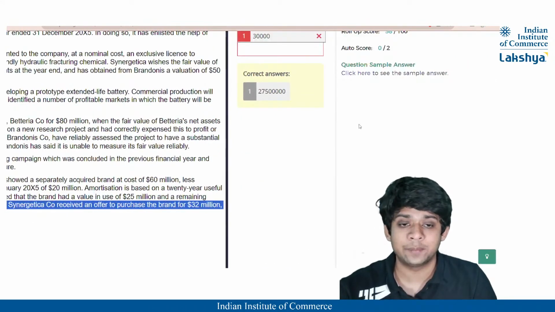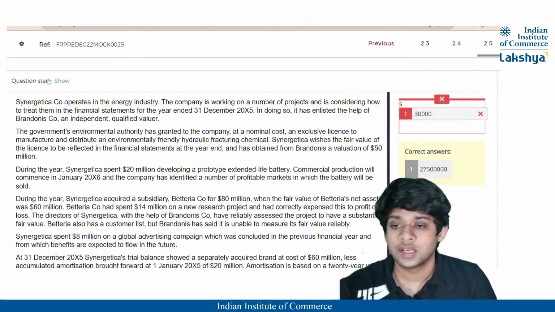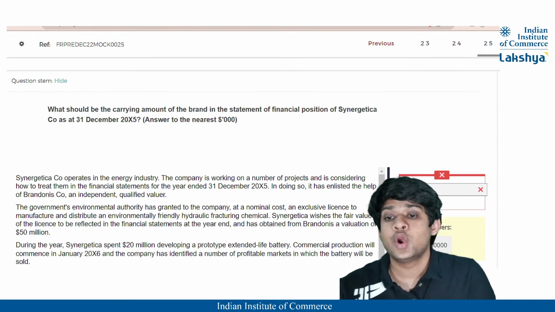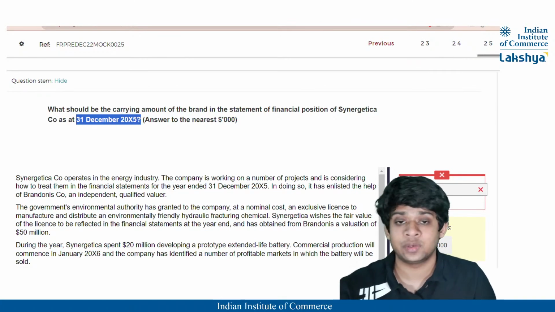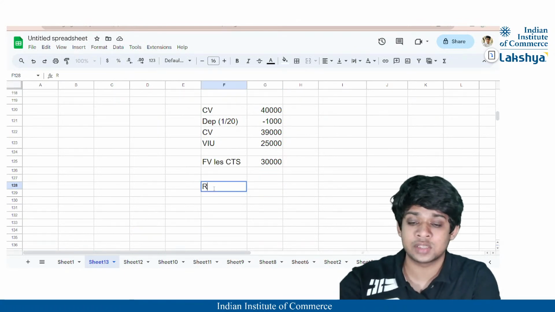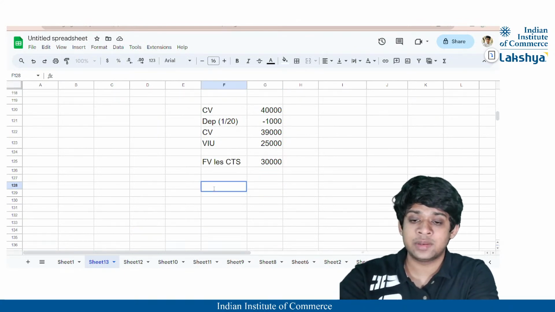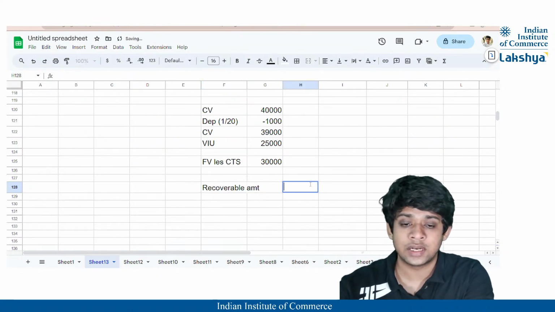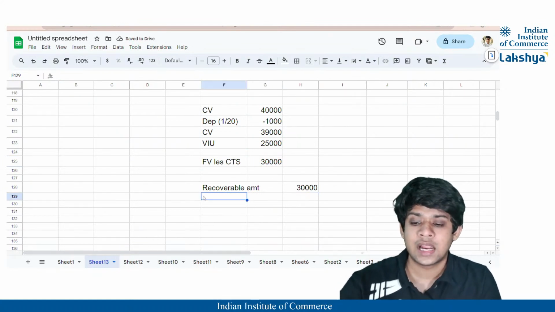We have to identify, what is the question asking for? We have to identify the brand carrying amount. Okay, what is the carrying amount of the brand in the statement of financial position? Okay, so it is at 31st December. So we did not charge depreciation after this, right? So firstly, what is the recoverable amount? What is the amount at which it will be stated? That is the maximum recoverable amount is nothing but 30,000, correct? The maximum recoverable amount is 30,000 and at this value it will be stated.